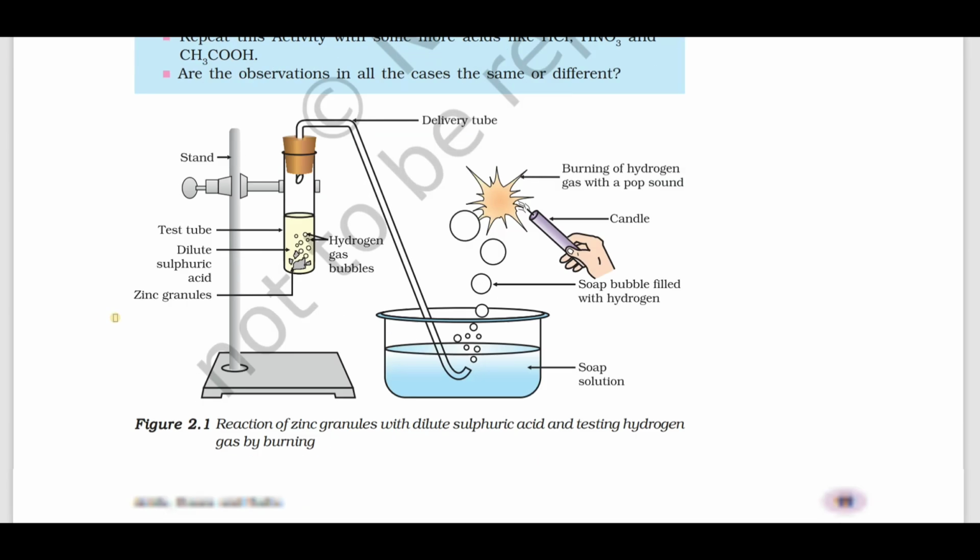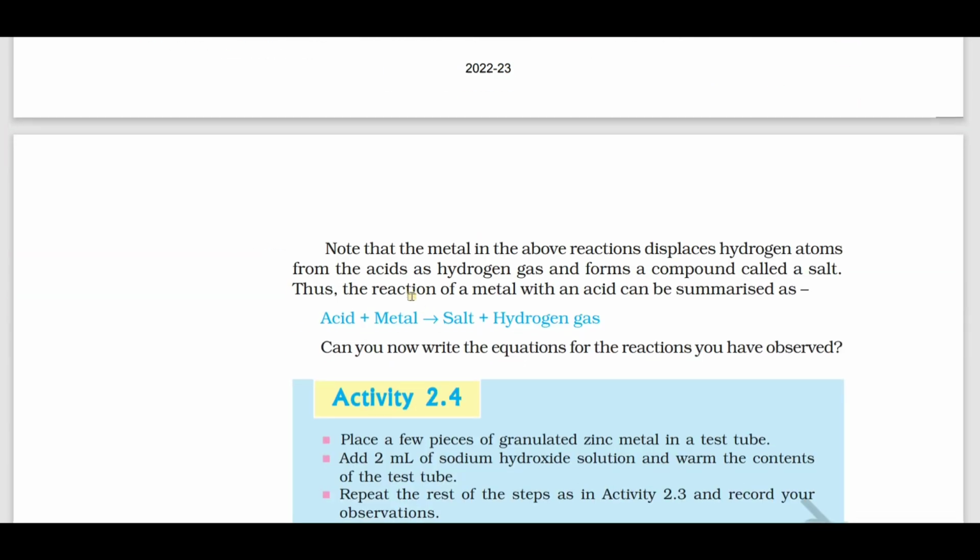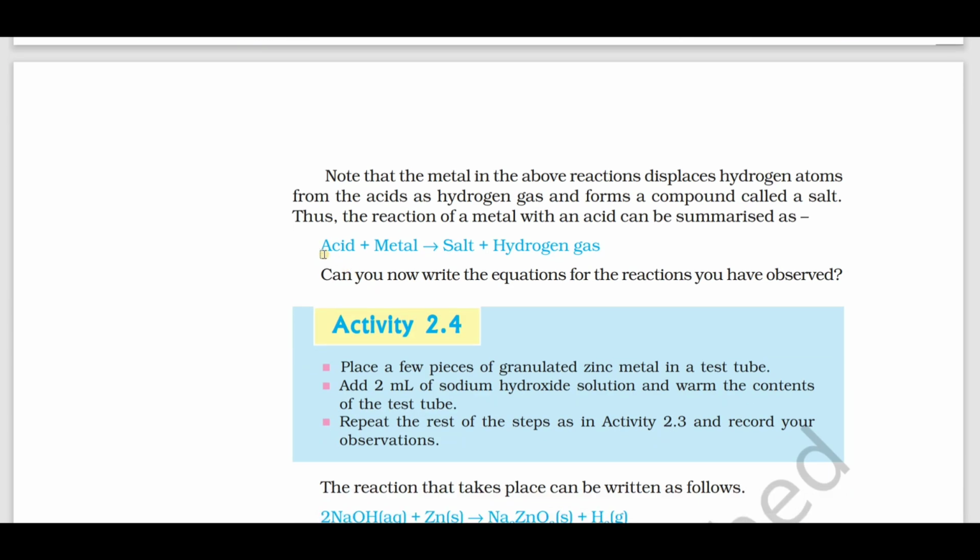Reaction of zinc granules with dilute sulfuric acid and testing of hydrogen gas. Very important question: diagram. Next, when acid reacts with metal, which gas is released? Hydrogen gas. When metal reacts with acid, hydrogen gas is evolved or released with what?